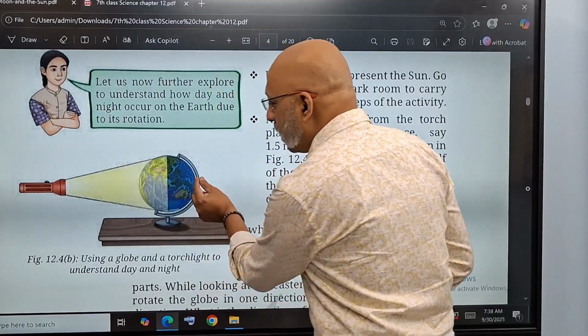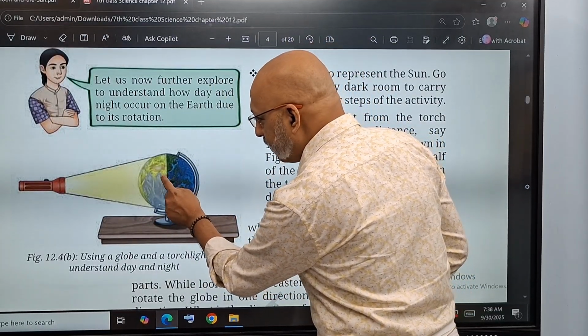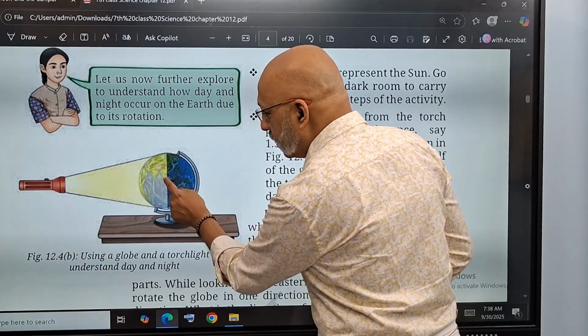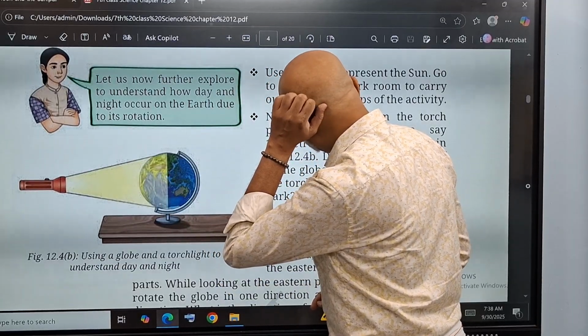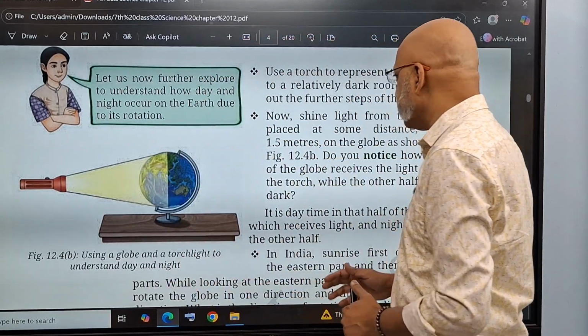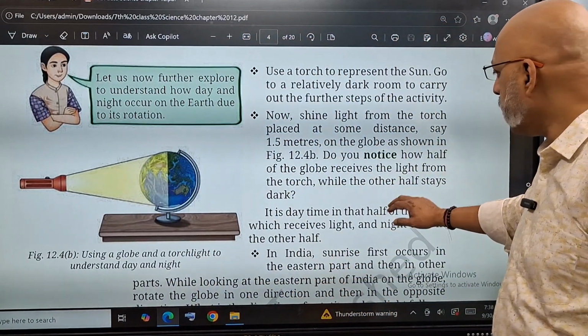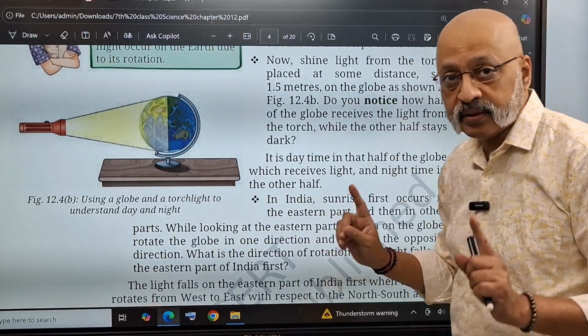If India is here, America is here. Like you see, Australia is here. India will be somewhere here. So India will be almost at the edge. It is like evening time at that time, or morning time. You can think of it depending on how the movement is happening. So it is day in that half of the globe which receives light, and night time in the other half.